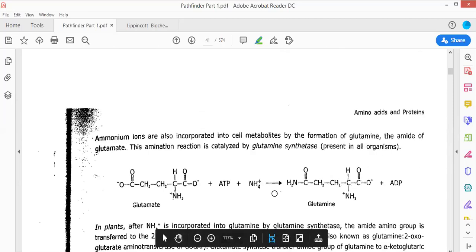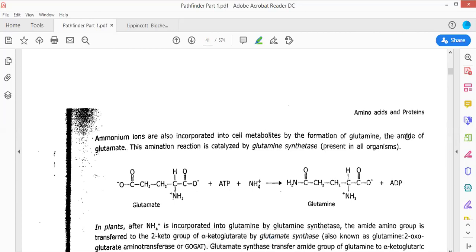Similarly, what is going to happen? Ammonium ions are also incorporated into cell metabolites by the formation of glutamine, the amide of glutamate. This amination reaction is catalyzed by glutamine synthetase. Glutamine synthetase is another important enzyme.